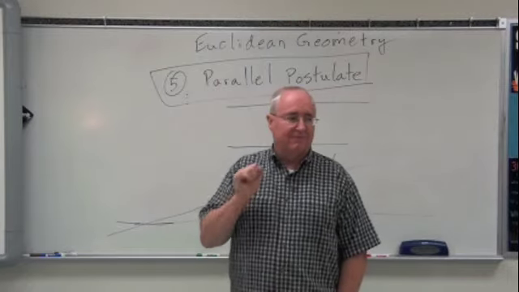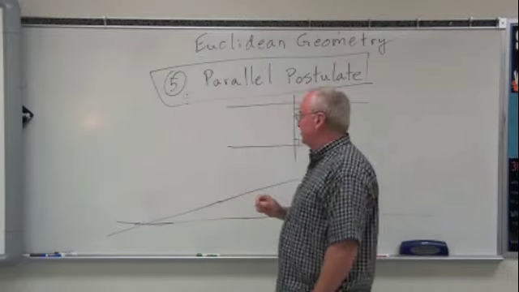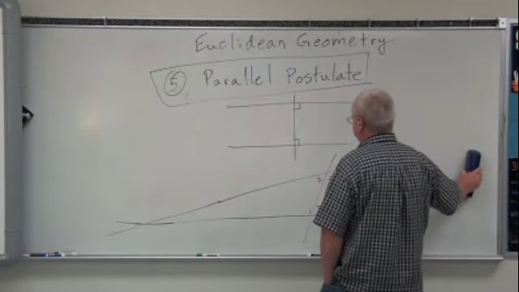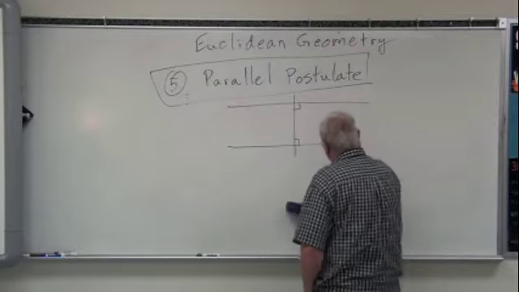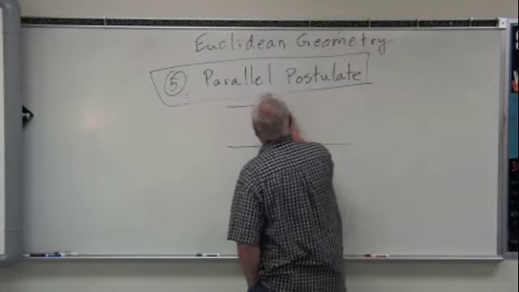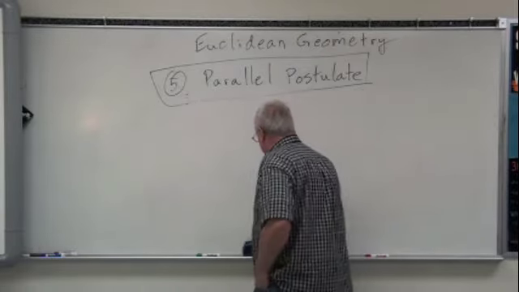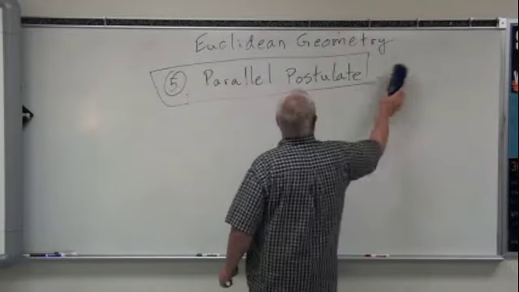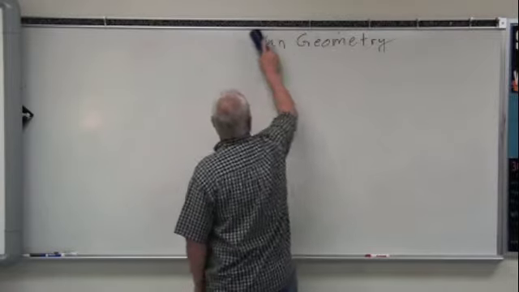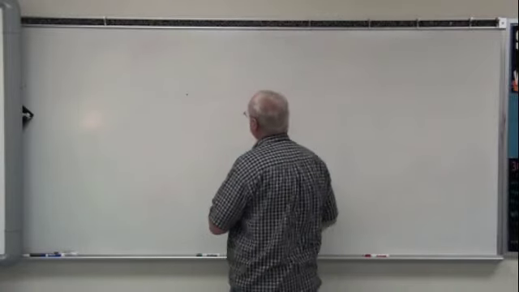And they would state them, so forth and so on, but there was no serious challenge until the 19th century. Okay? So let's go see what the challenge was to the parallel postulate of Euclidean geometry. Okay? So if we were to put a summary of the parallel postulate up here,